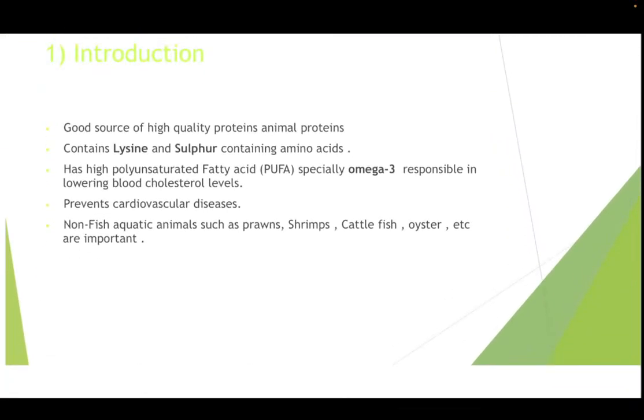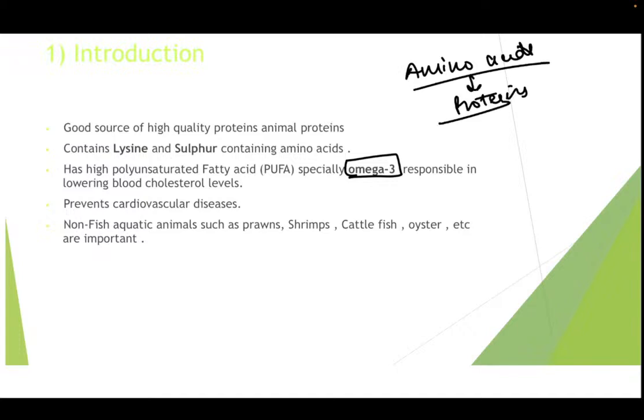Apart from this, fishes are a good source of high quality proteins. Omega 3 fatty acids are also there. Now, what are the proteins that are present in these fishes? It contains lysine and sulfur containing amino acids, and we know that amino acids form proteins. So it is very rich in proteins.